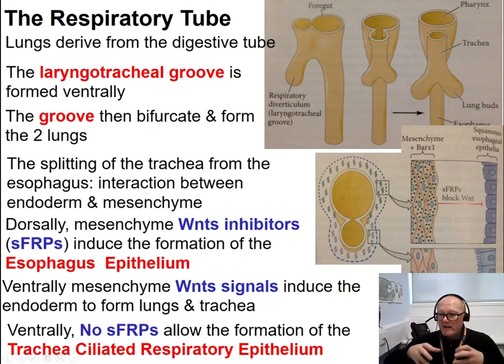So the trachea and lungs epithelia become ciliated, form cilia, which are typical of the respiratory epithelium. While the esophagus do not have the cilia, the lungs have obviously the cilia, and they will actually develop into bronchi and bronchioli later on, which allow respiration in, of course, animals that live outside water.